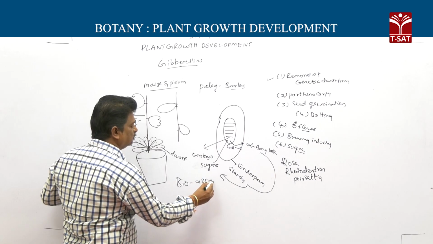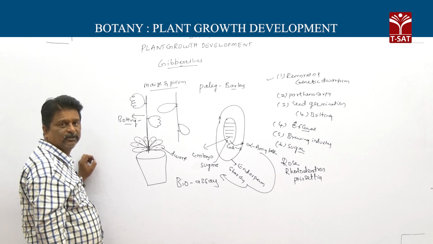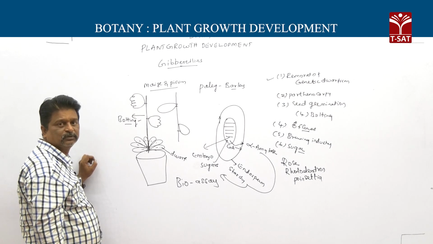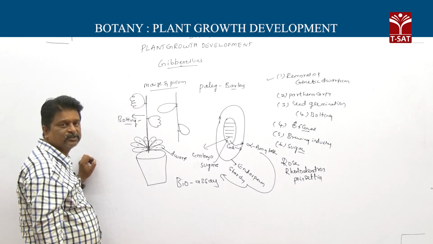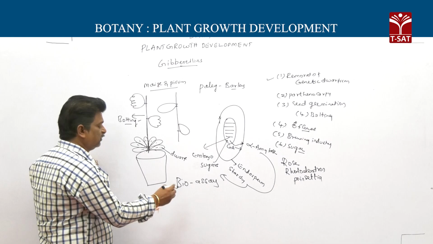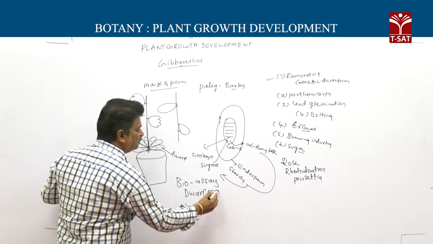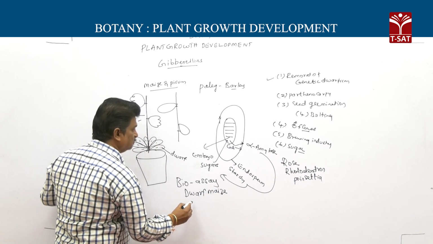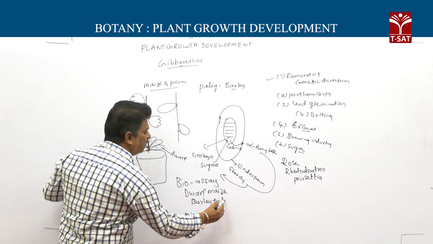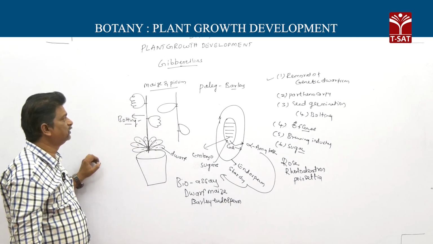Next one, bioassay test for gibberellins. Bioassay means employment of living material to test biological activities. Bioassay tests for gibberellins are the dwarf pea test and the barley endosperm test.